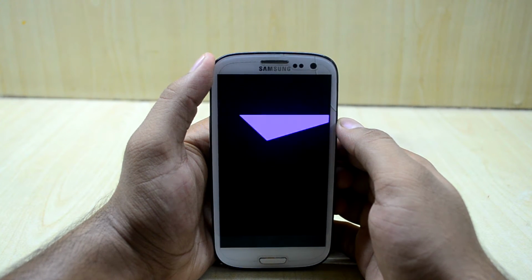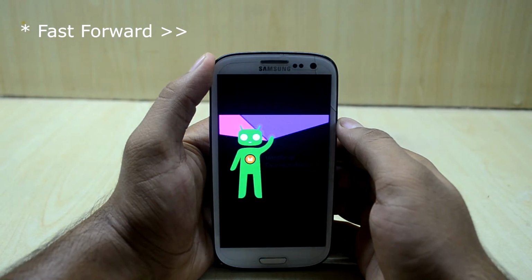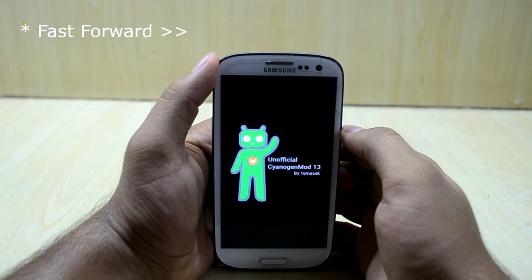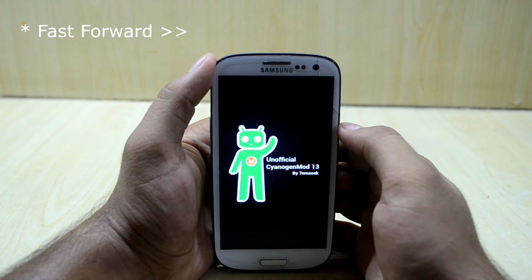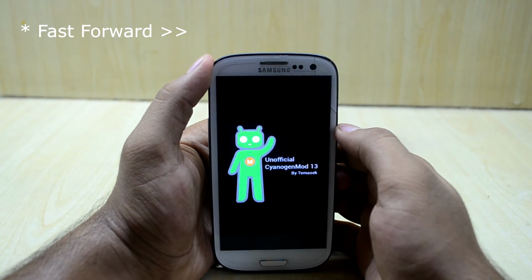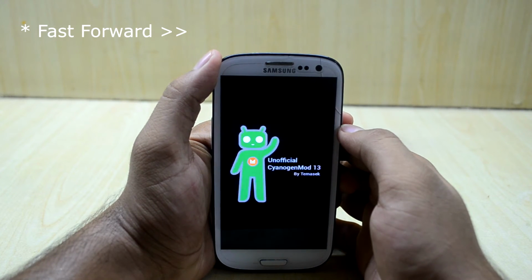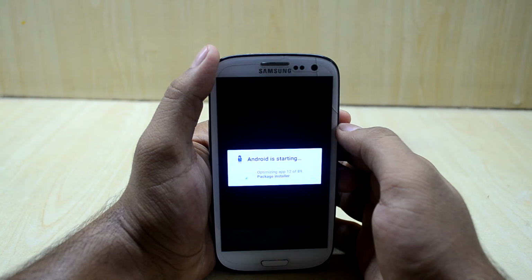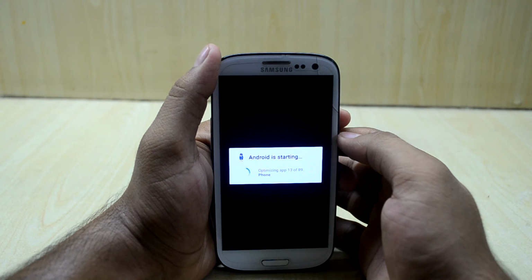And this is the Temasek ROM startup animation. So the Android is starting and optimizing the apps.